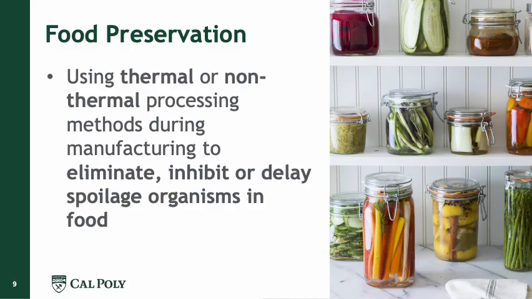And here we have a word that is called spoilage organisms. So in our previous slides, we talked about pathogens, like Salmonella, or E. coli, or Listeria, or Clostridium botulinum. So these are called pathogenic organisms, and these are organisms that if you, by any chance, ingest them, they will make you sick.